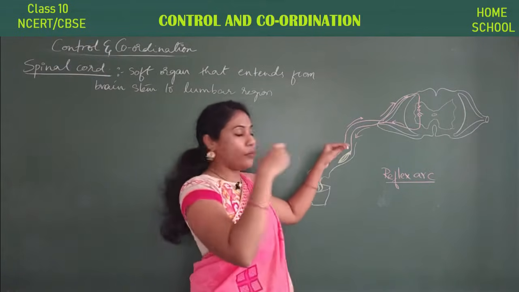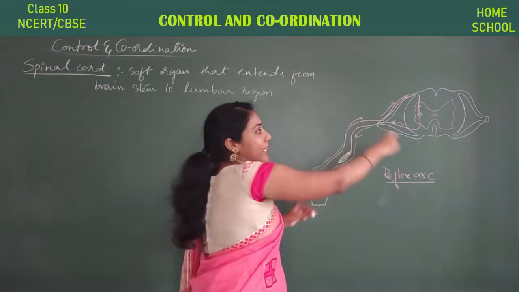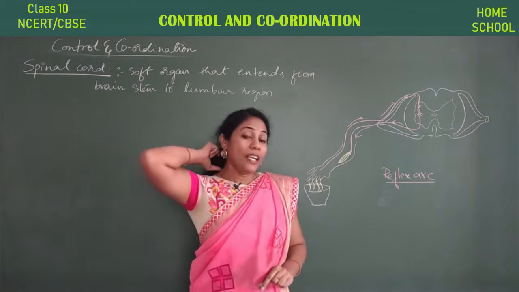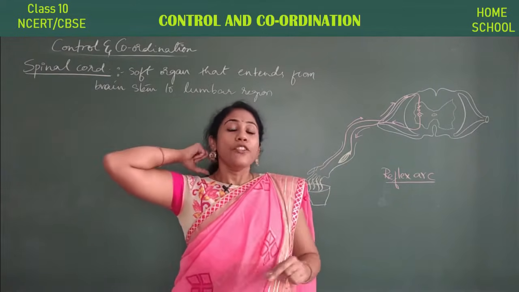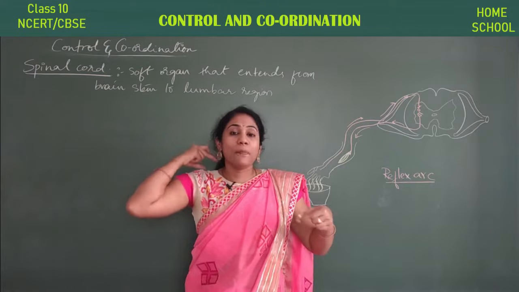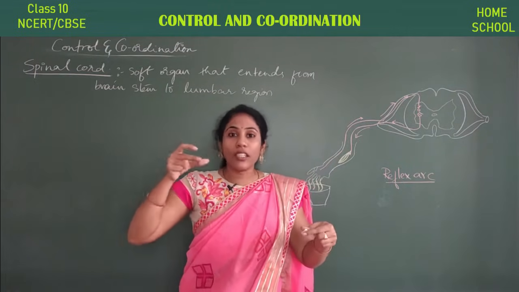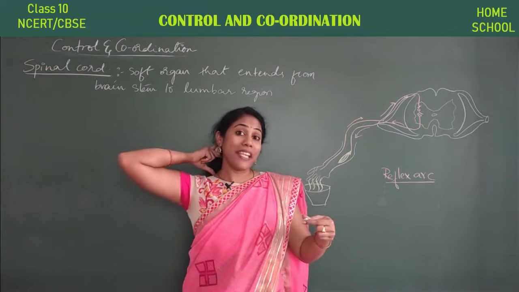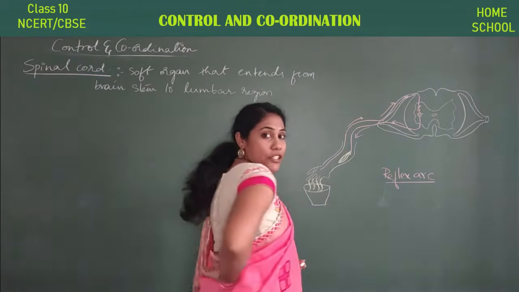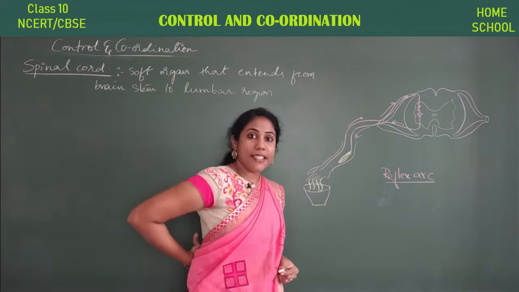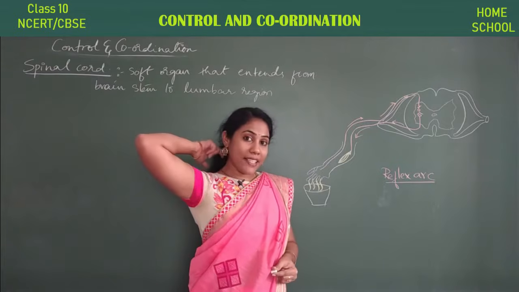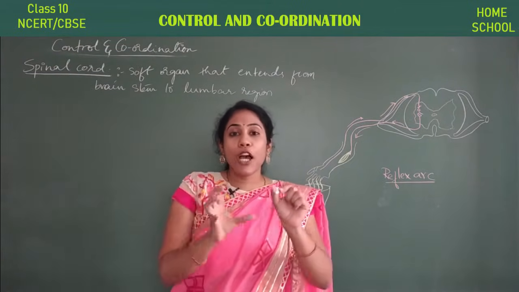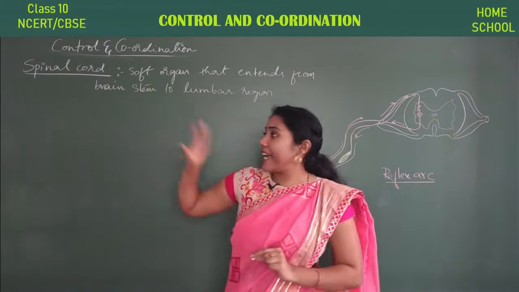When we have drawn a brain, we have shown the medulla oblongata, the bottom portion of the brain. That is called the brainstem. From the brainstem, this soft organ starts and reaches the lumbar region. Lumbar region is this area. From the backside, from here to the lumbar region, there is a soft organ which we call the spinal cord.